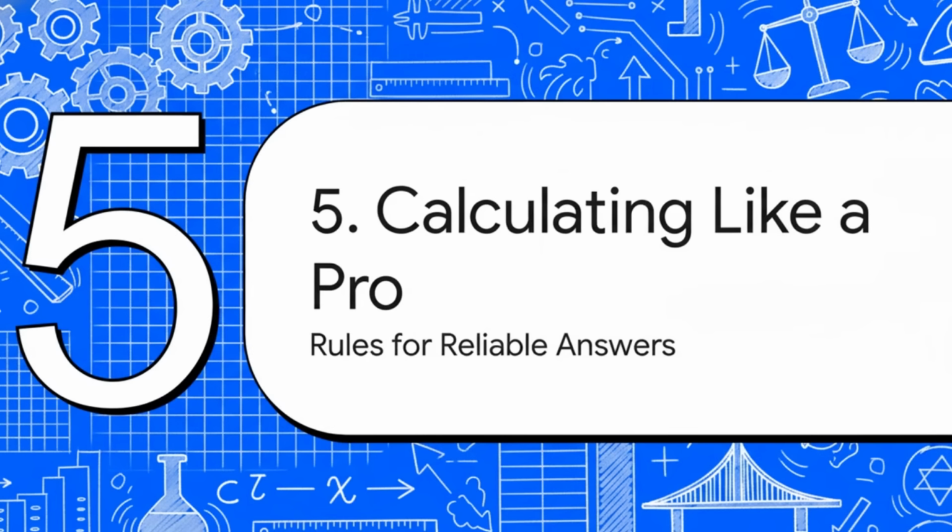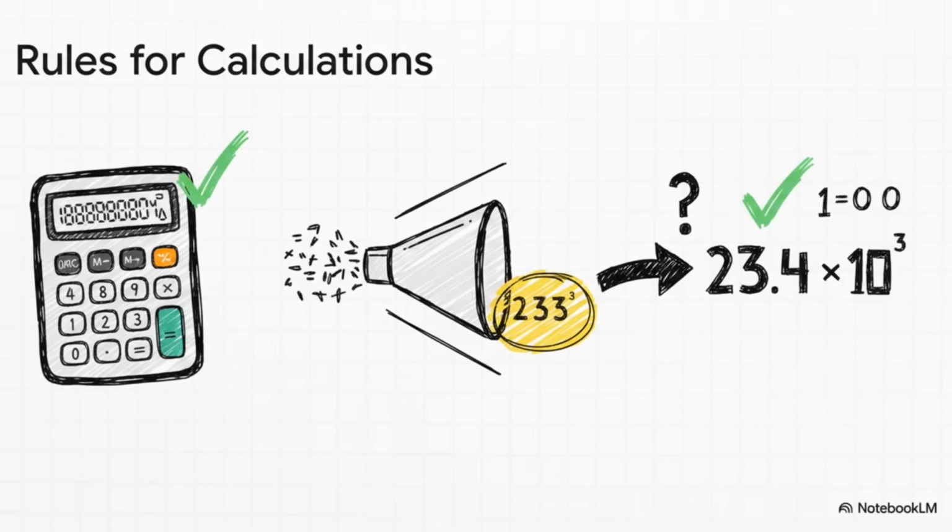Okay, we are almost there. You know the units, you know how to convert them. Now let's just cover the professional standards for how you actually do your calculations and report your answers. Here are 3 key rules of the road. First, never, ever round your numbers in the middle of a calculation. Just keep all the digits your calculator gives you to stay as precise as possible. Second, because most of the data we work with is only reliable to about 3 significant figures, that's what we use for our final answer. And third, to avoid any confusion with big numbers with lots of zeros, we use engineering notation, like 23.4 times 10 to the third, to make the number of significant figures crystal clear.